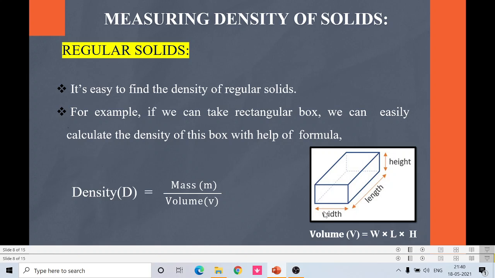Because we know that regular solids, in this case the matchbox, will have a width, length and height. So if you multiply all these values, that is width, length and height, you will get the volume. So from that formula, density equal to mass per volume, the volume can be calculated using this formula and this value will be substituted here, and the mass of the regular object can be measured with the help of a weighing machine. So from that value we can directly calculate the density of the regular solid.